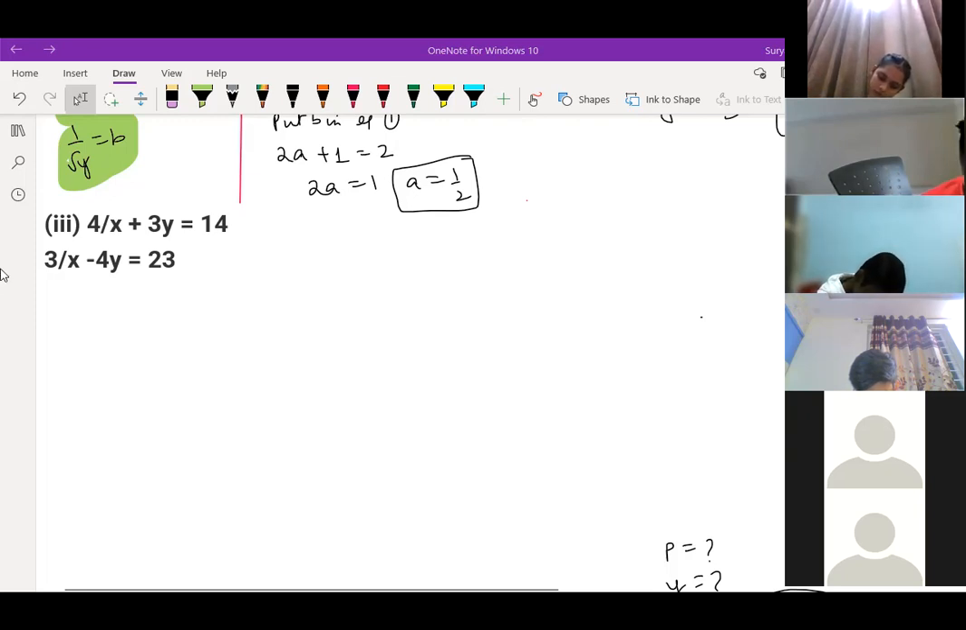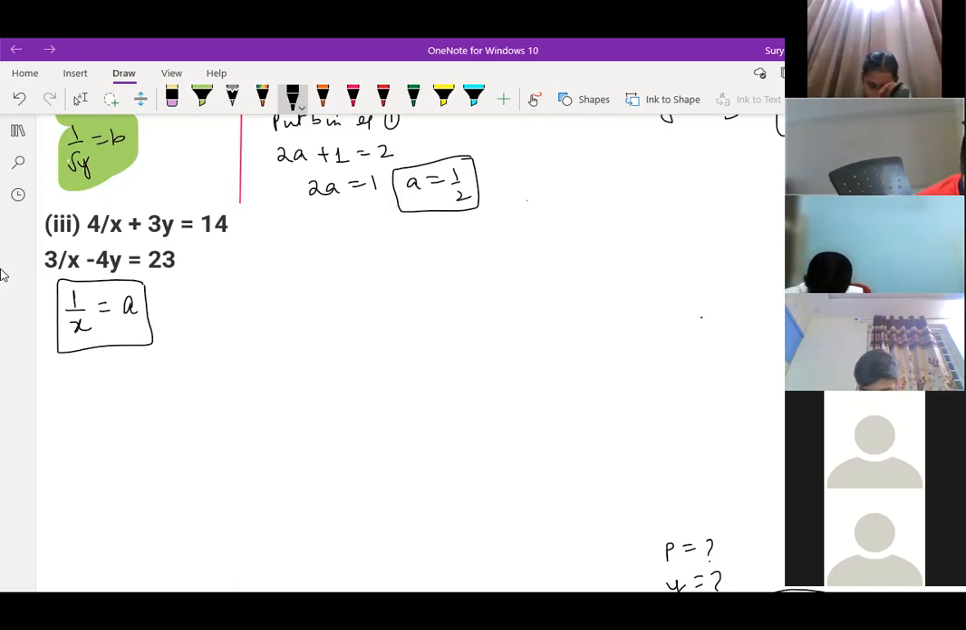Children, those who are having doubt, they can see over here. 1 by x, what you are letting? Children, tell me what do you let by 1 by x? Sir, I got the answer. x equals 1 by 5 and y equals -2. Okay, what have you let? 1 by x is equal to what? A, sir. A. Okay.